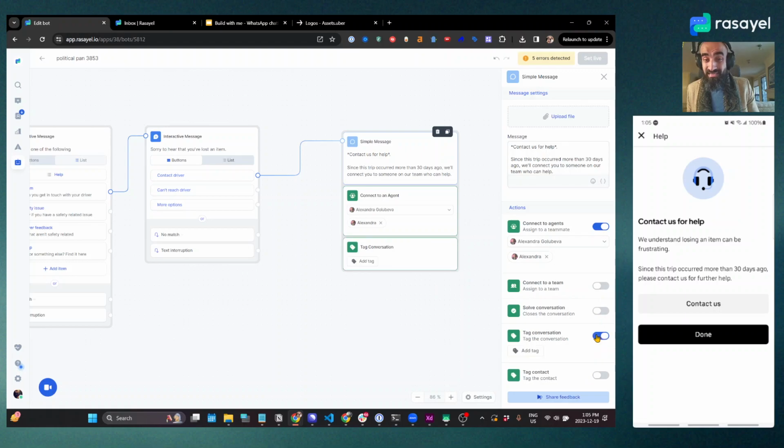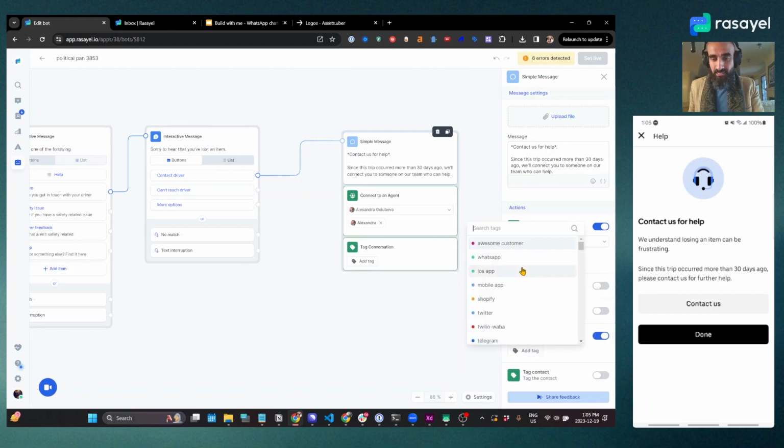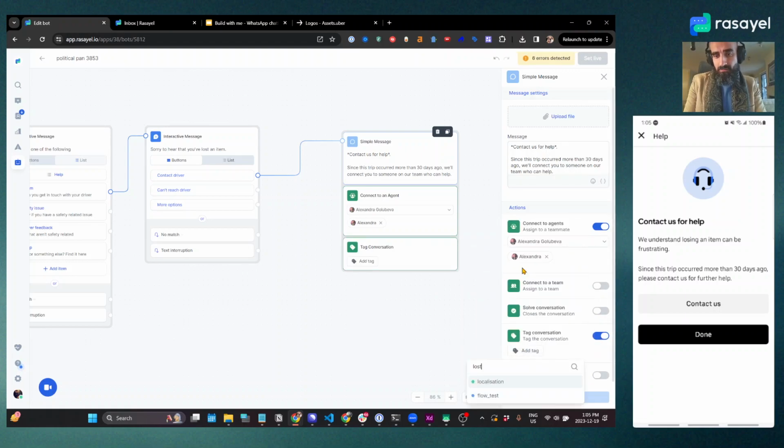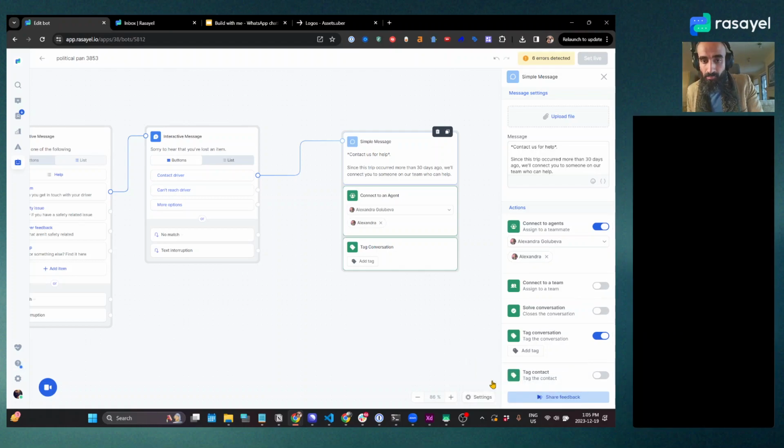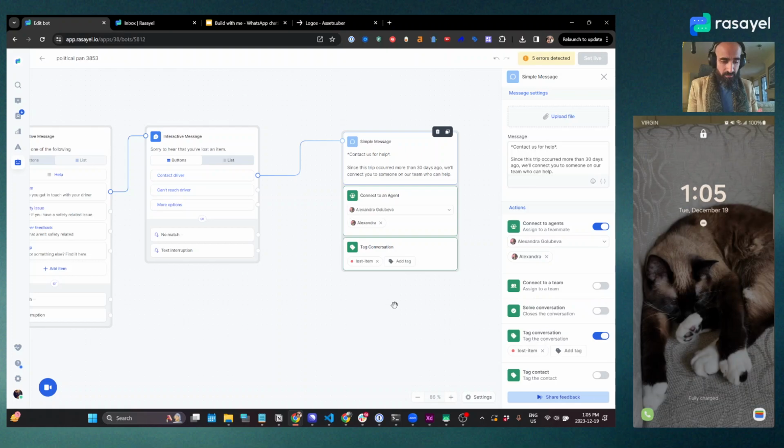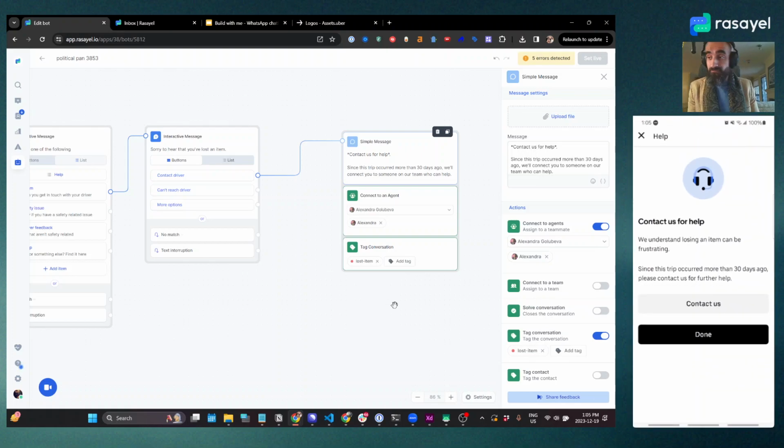I can also tag the conversation. So I can tag this conversation with lost item, for instance. Okay, so I've created a new tag, lost item. And now back to this flow.